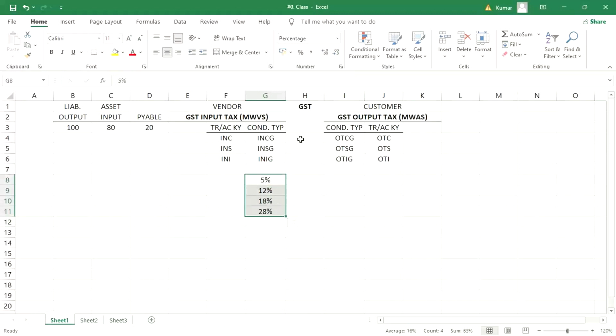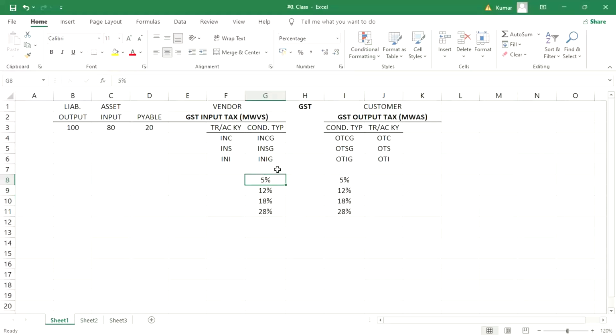Total 4 for input, and 4 for output also. 4 for input and 4 for output, right? But now what is happening, guys?